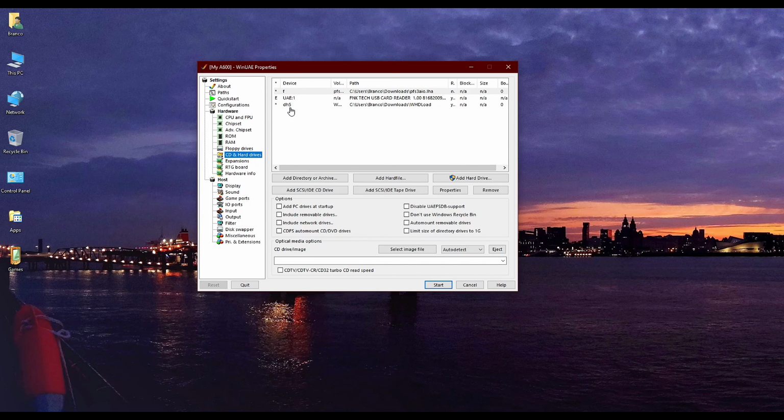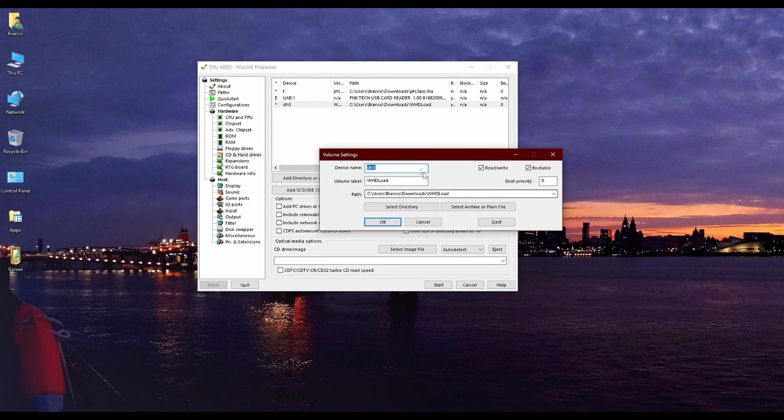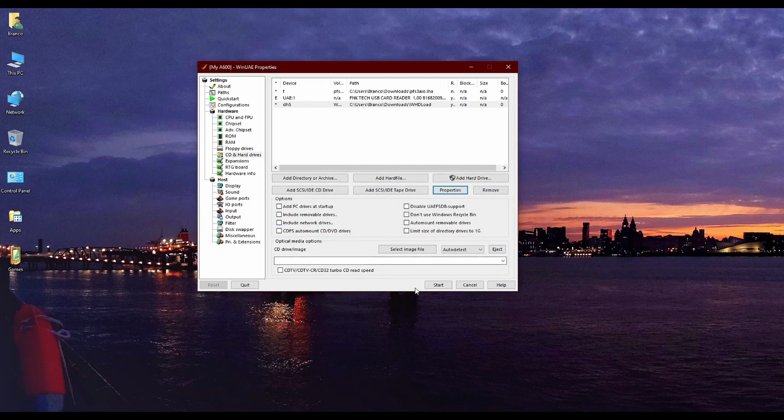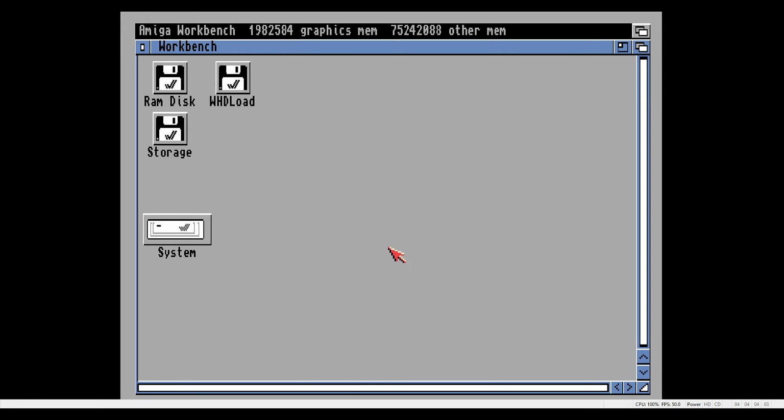In the CD and hard drive section, you will need to add a directory or archive. This will be the location of where you have just saved the two files from Aminet. I have named my volume DH5 and the volume label as WHDLoad. As we are using WinUAE, you can mount a file path as a hard drive on the emulated Amiga and use that directory on your PC to transfer the extracted files to the emulated Amiga. Once this share has been set up, we can now load our virtual Amiga.